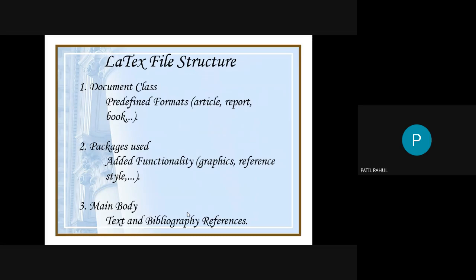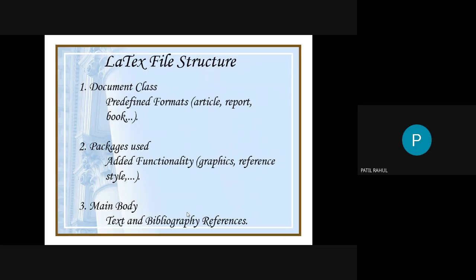Now this is the structure for LaTeX, how to write the LaTeX file. There are three important points regarding the structure: first is the document class, second is the package use, and third is the main body.